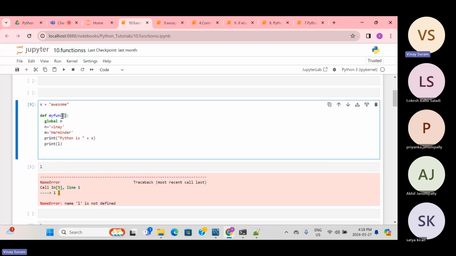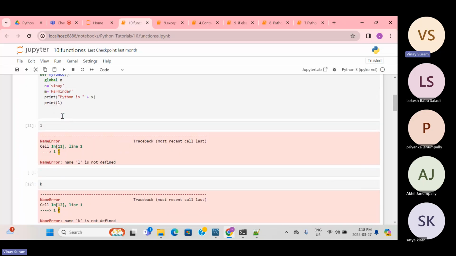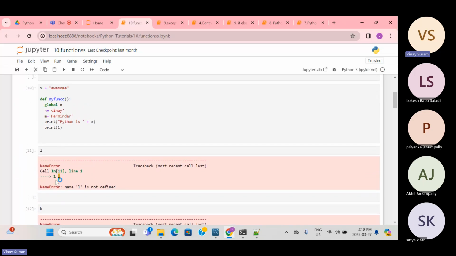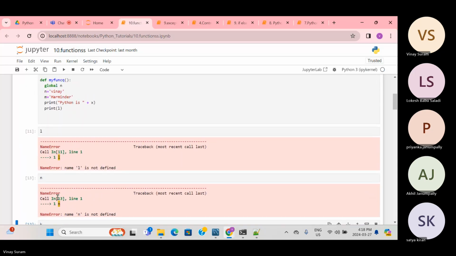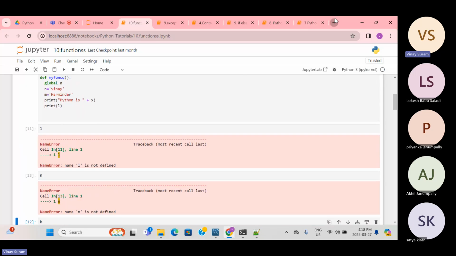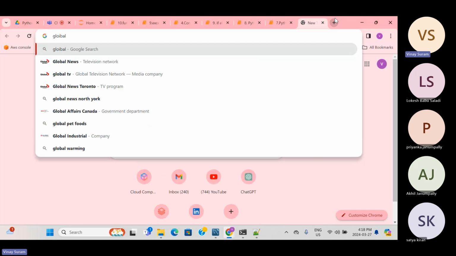I'll change the function because we are already running this function, and maybe that is taking some n. Let me check whether n is defined or not.